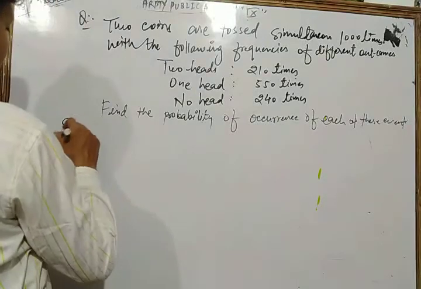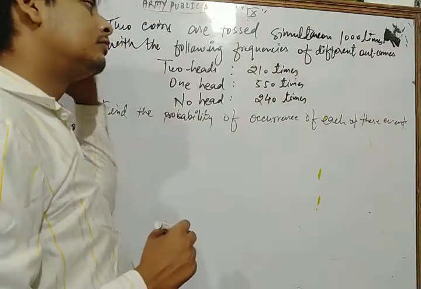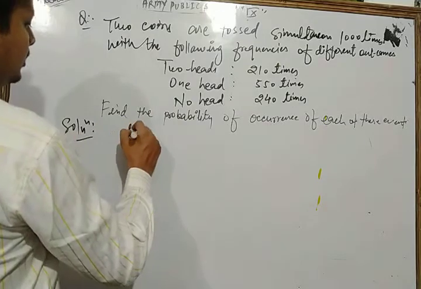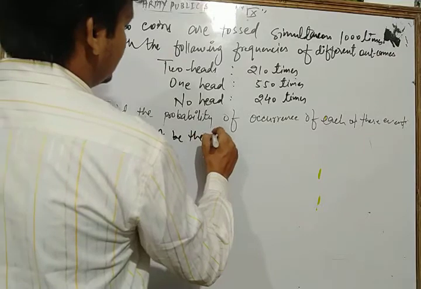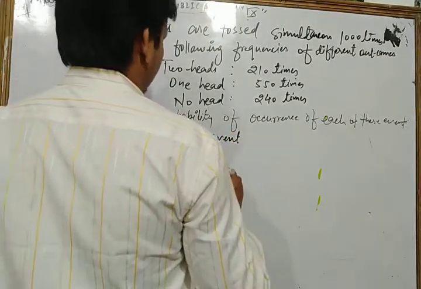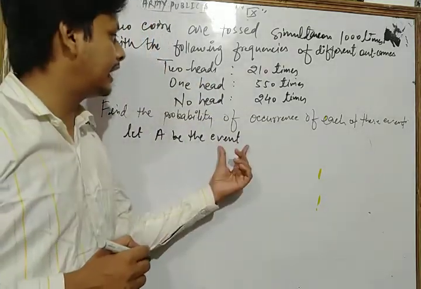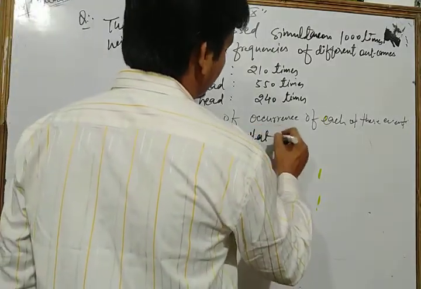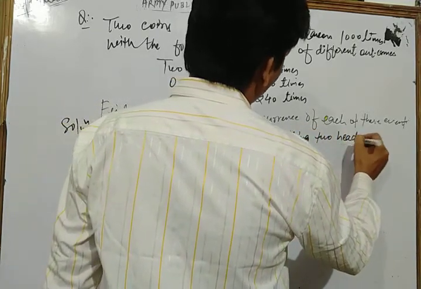Now first of all, let's solve it. Let A be the event that getting two heads.